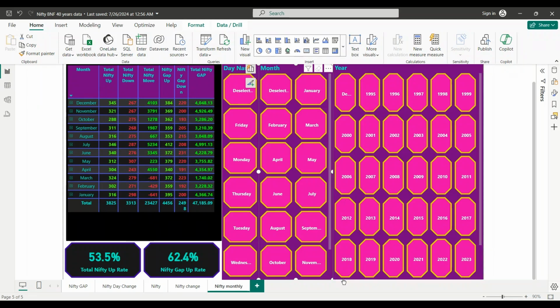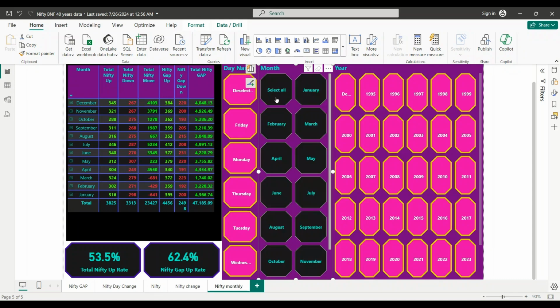To tell you the basics, for the last 40 years, Nifty went up by 53.5%, and in that whole, the gap up was for 62 percentile. This gives basic information, and here you can see how Nifty moved, 23,450, and the total number of trading days was around 7,000 odd. Okay, so let's proceed and select August.